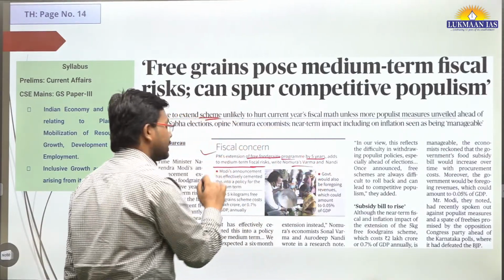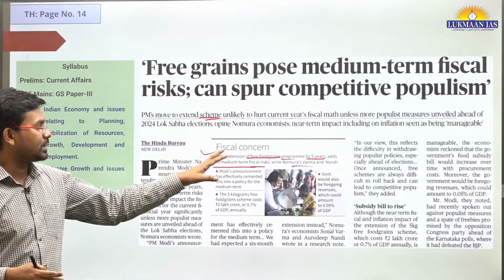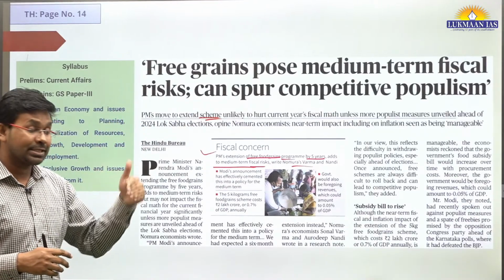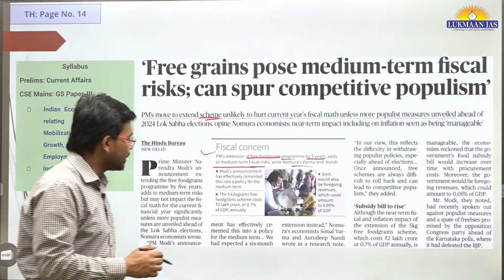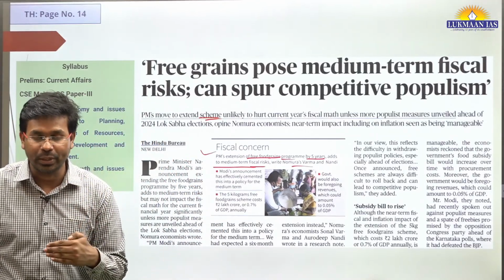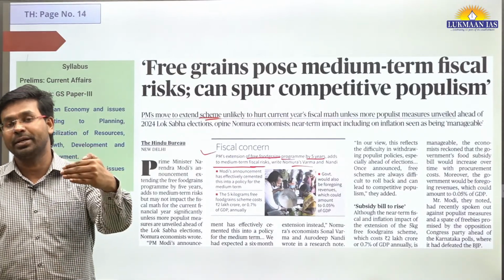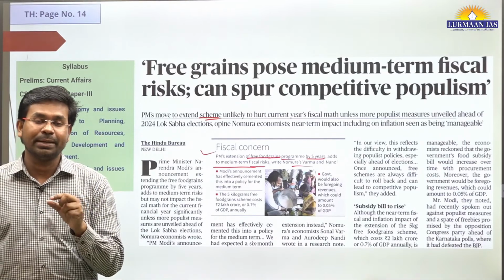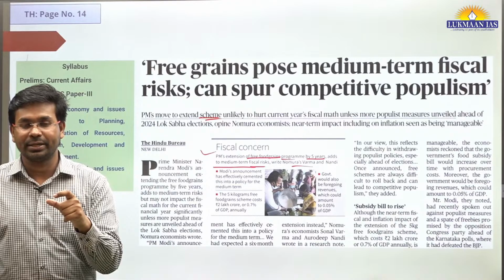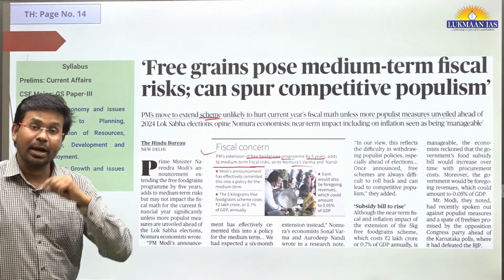A study was conducted by Nomura, a research group related to finance and other affairs. They said the Prime Minister of India has announced that the free food grain scheme will be extended for 5 years. This scheme is not going to affect the fiscal status of the current year, but it is going to affect the fiscal status for the upcoming 5 years.